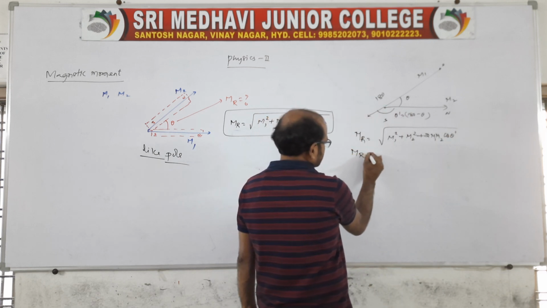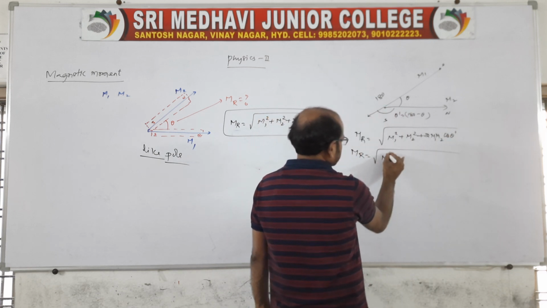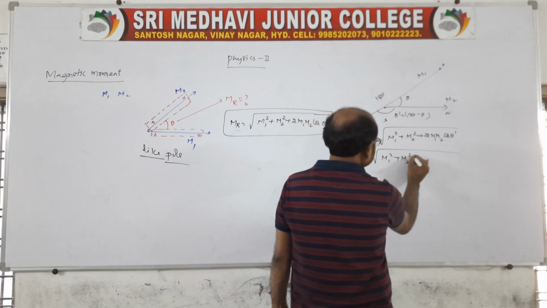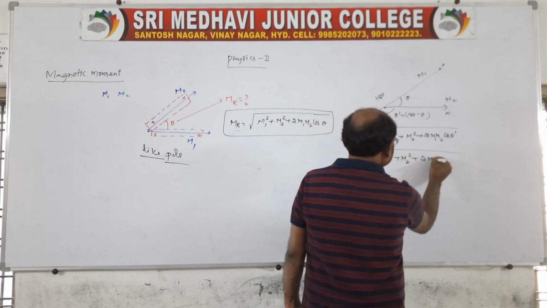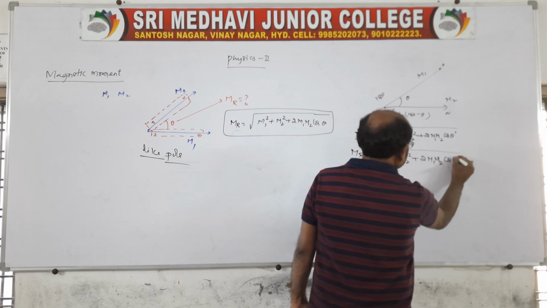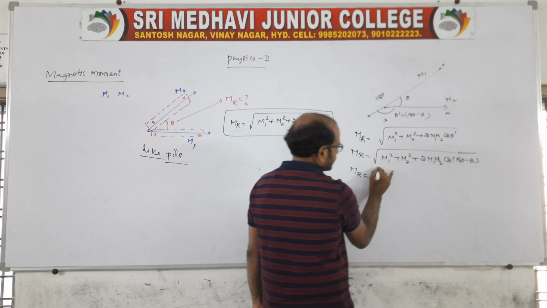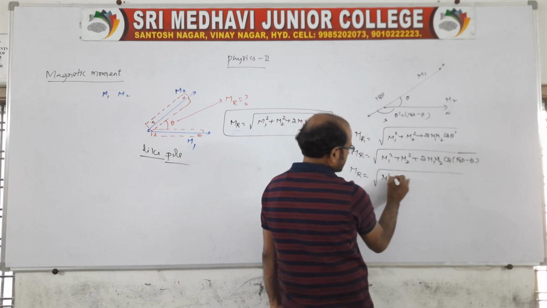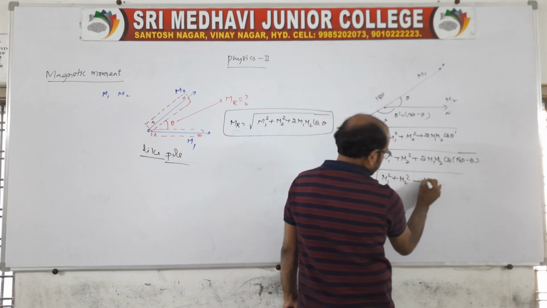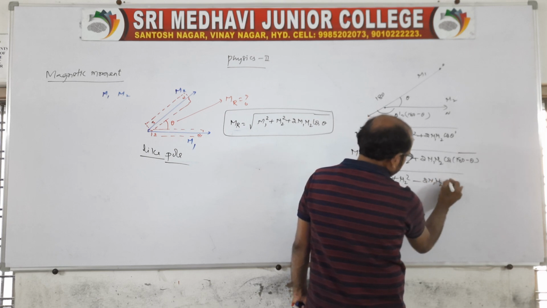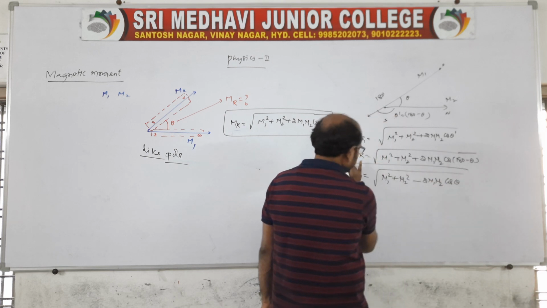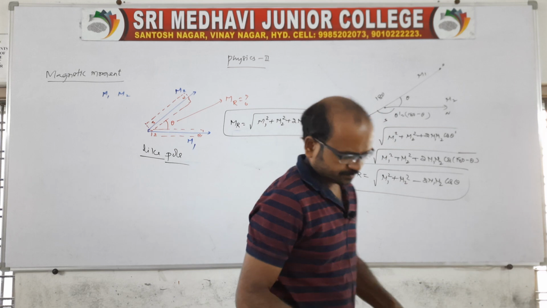So MR is equal to root over m1 square plus m2 square plus 2 m1 m2 cos of 180 minus theta. So here MR is equal to root over m1 square plus m2 square minus 2 m1 m2 cos theta, because cos of 180 minus theta becomes minus cos theta.